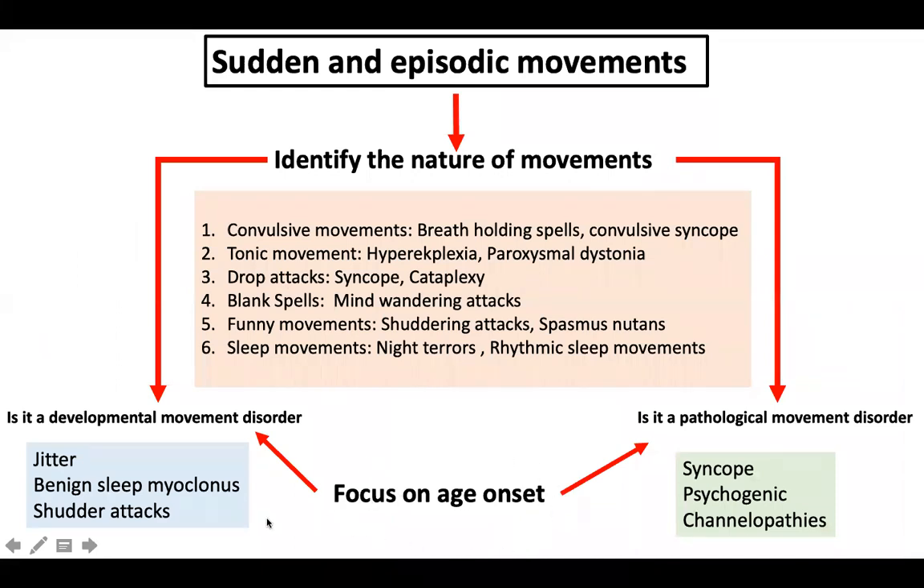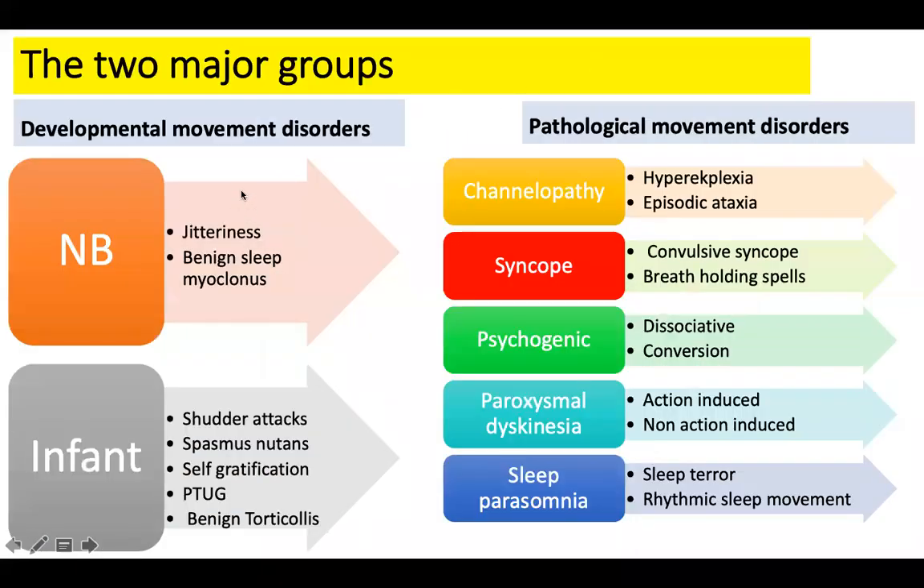What is the age of onset? Newborn, it could be benign sleep myoclonus, jitteriness, or hyperekplexia. Infant, it could be a breath holding spell, and so on. Always think about these key questions to reach a diagnosis. And always remember, there are developmental movement disorders and there are pathological movement disorders. The two important pathological movement disorders of interest to the neurologist are paroxysmal movement disorders and channelopathies. I'm sure Dr. Nabil and Dr. Salim, we all have a lot of episodic ataxias and paroxysmal movement disorders which present to us in OPD, right?